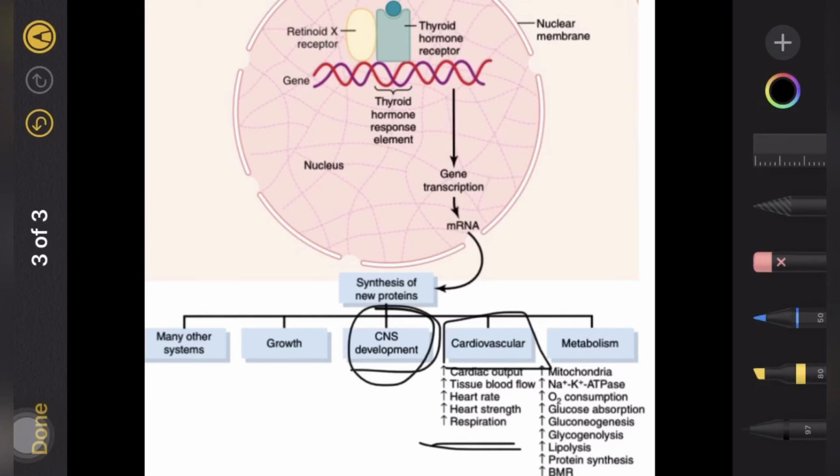Let's come to the next system, that is the muscular system. Both an increased and decreased level of these hormones can cause problems. If there is an increase in these hormones, it will cause increased contraction of the muscles, and it can lead to catabolism of the proteins, and this can lead to myopathy and also fine tremors. When there is a decrease in these hormones, it can cause sluggish movements. So the muscle tremor is a very important sign to diagnose the increase in the thyroid hormones.